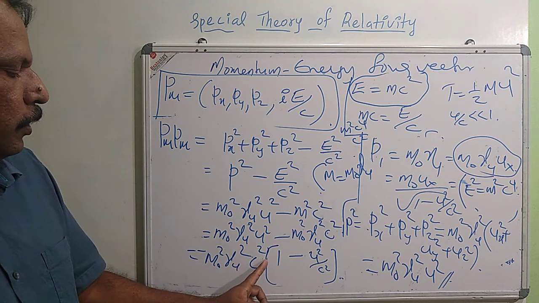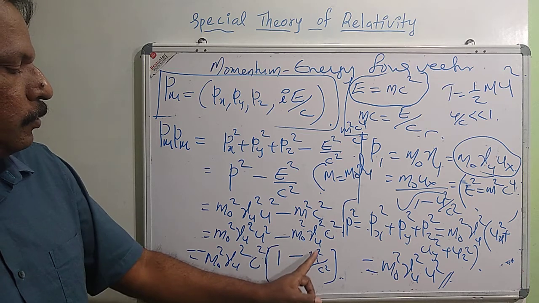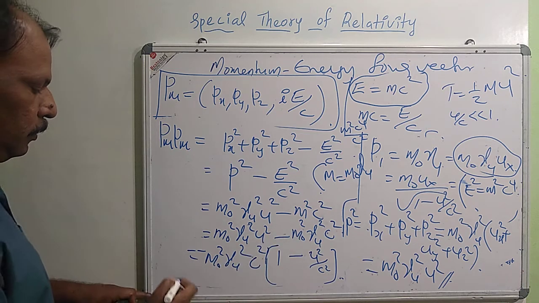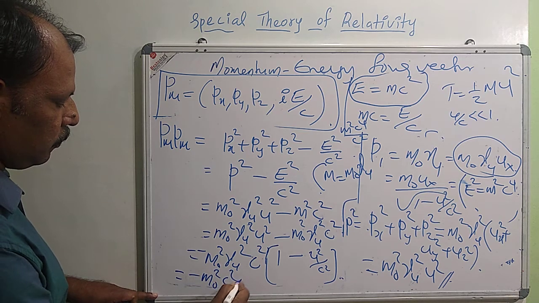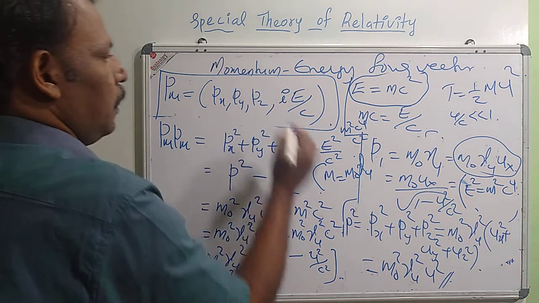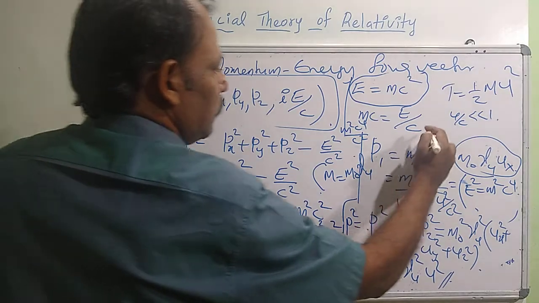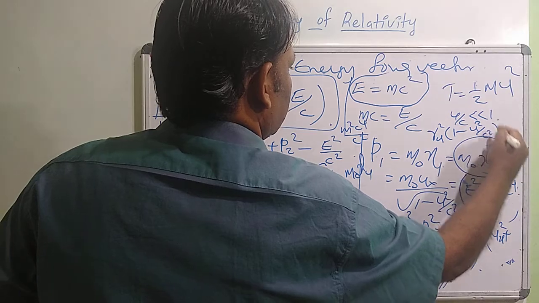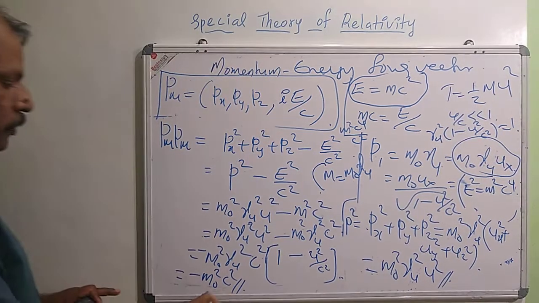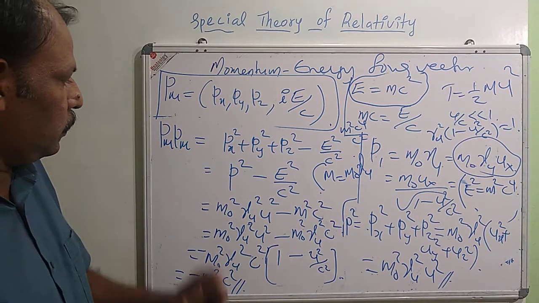So gamma u square into 1 minus u square by c square will be 1. So this term will be minus m0 square c square.